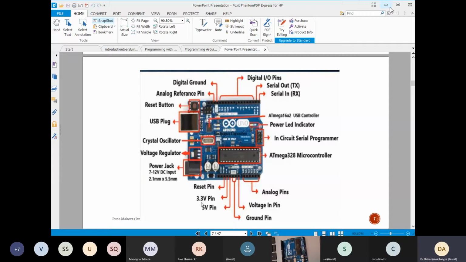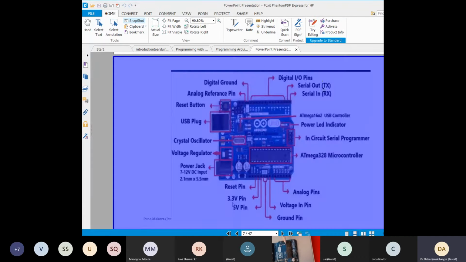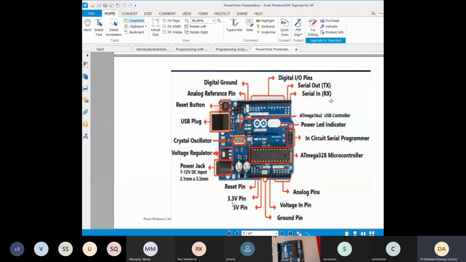So this is your, I think it is not clear. So this is your microcontroller. Can you see this? So this is your Atmel. You can compare with this with the slide. So this is your Atmega, this one is your Atmega328 microcontroller, and this is the main part of your board.